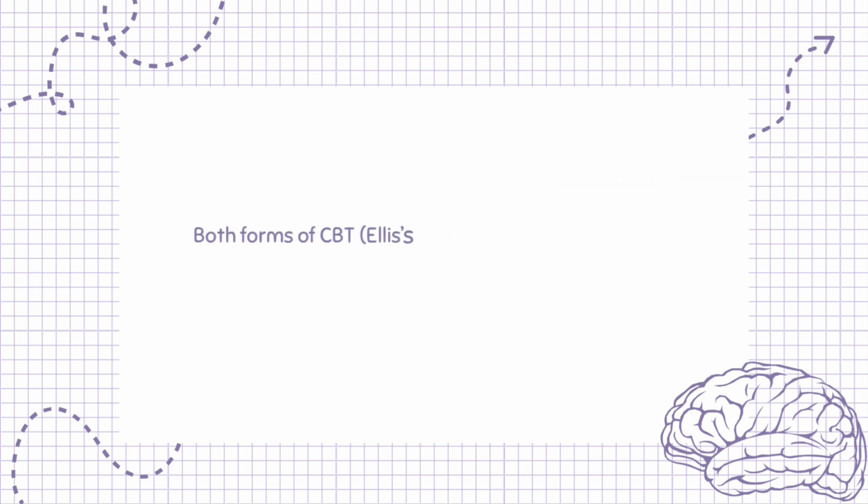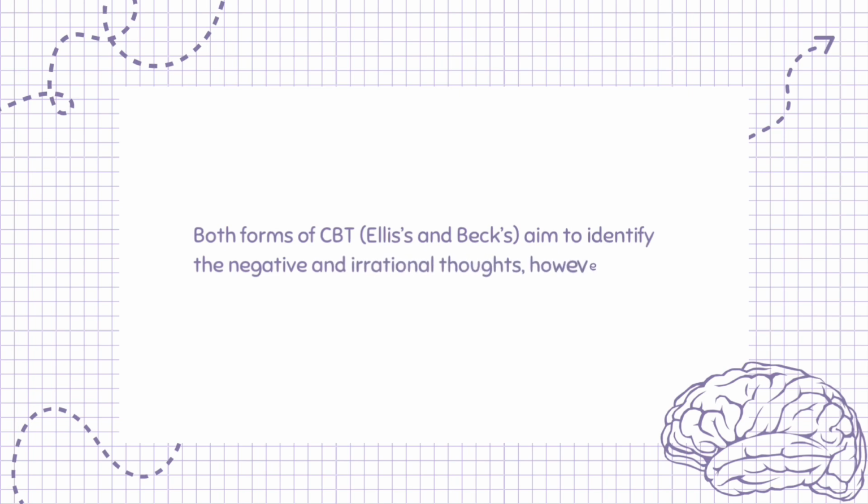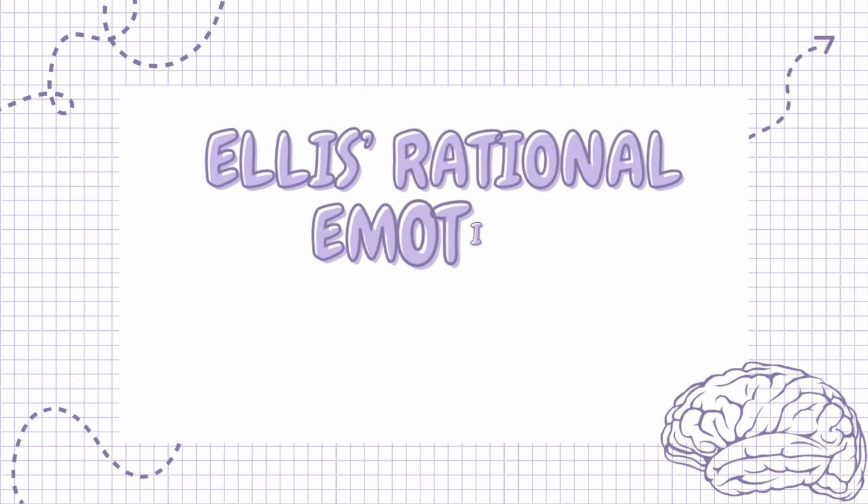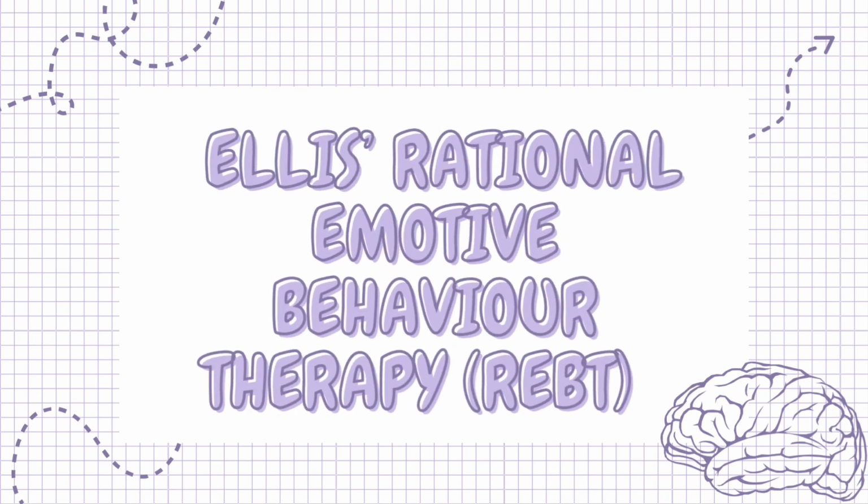Both forms of CBT, Ellis's and Beck's, aim to identify the negative and irrational thoughts, however their approaches are slightly different. Ellis's Rational Emotive Behavior Therapy, REBT.